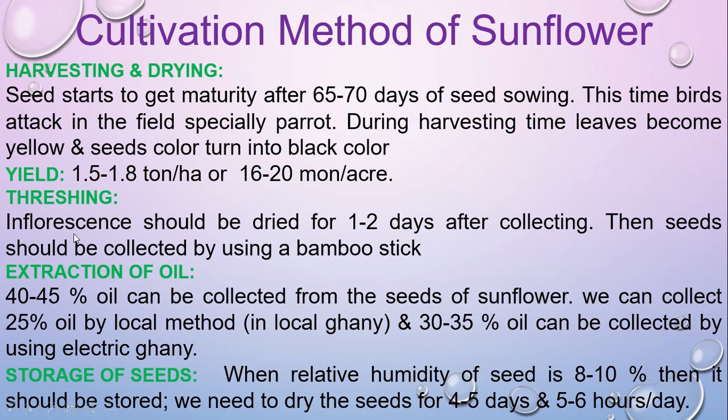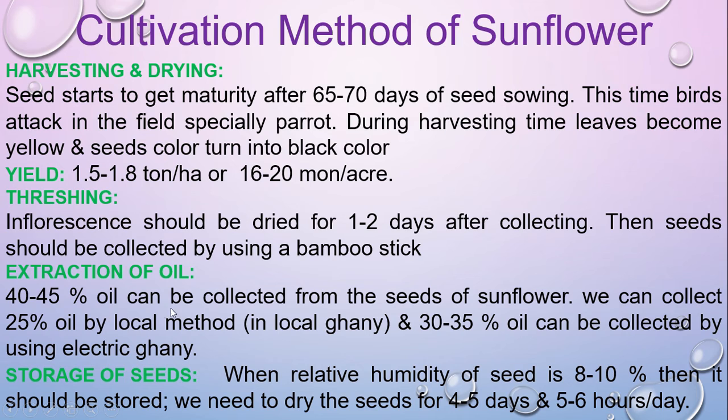Threshing. When you collect the flower, that means the inflorescence should be dried for 1 to 2 days after collecting. You have to dry it in the sun for about 1 to 2 days. Then the seed should be collected by hitting the flower or inflorescence slowly with a bamboo stick, and then the seeds will come out.